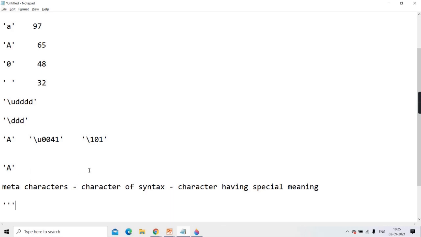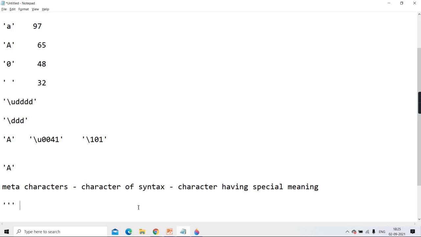You want Java to drop its meaning and not consider its special meaning. From these 3, which quote do you want to be treated as a literal quote? I don't want to treat that single quote as a syntax character.